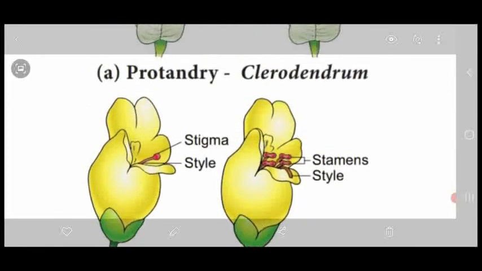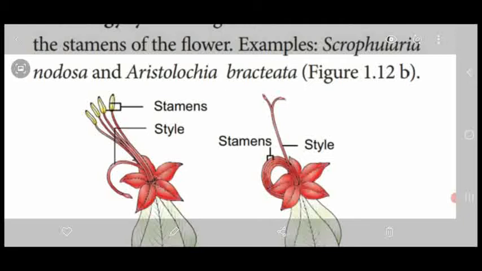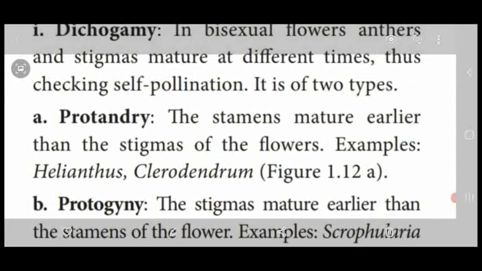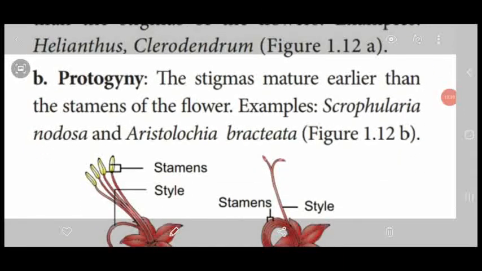So these two are the mechanisms of dichogamy. Dichogamy, what does it mean? The two types of sex organs present in the same flower show a mechanism of cross-pollination. It is divided into two, and this type of process occurs in bisexual flowers. One is protandry, another is protogyny. The sex organs mature at different times.